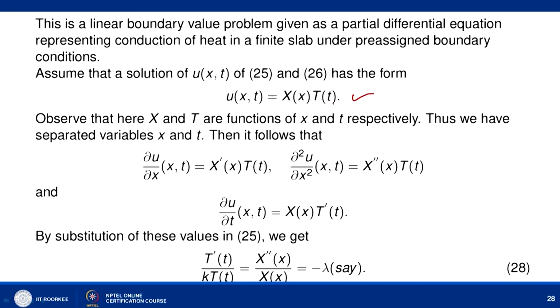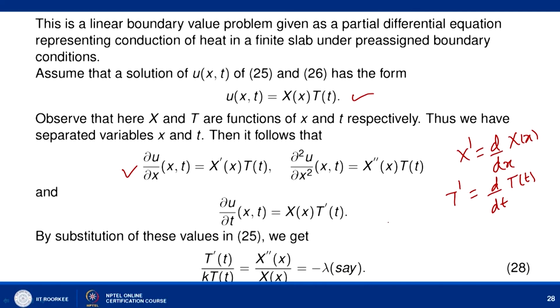So let us calculate ∂u/∂x. When you calculate this, it is the total derivative of X times T, and ∂²u/∂x² is X double dash times T. Here X dash is basically the total derivative d by dx of X, and T dash is basically d by dt of T. This represents the total derivative, and the partial derivative is given by ∂u/∂x and ∂²u/∂x². Similarly we can calculate ∂u/∂t, and it is X times T dash.